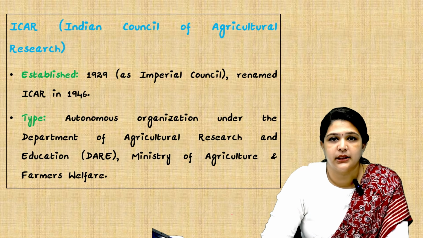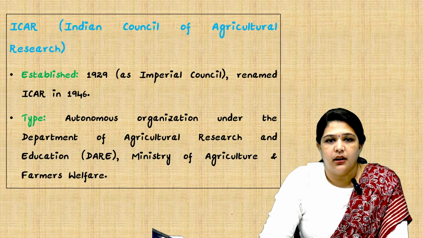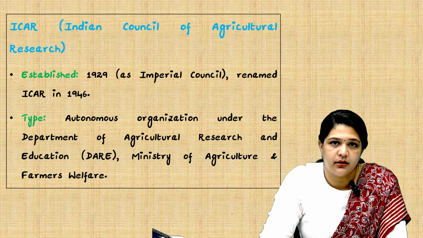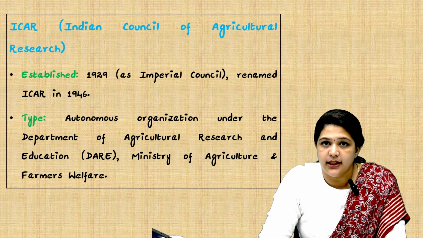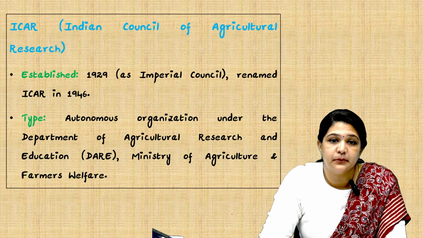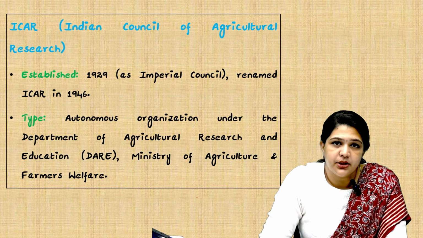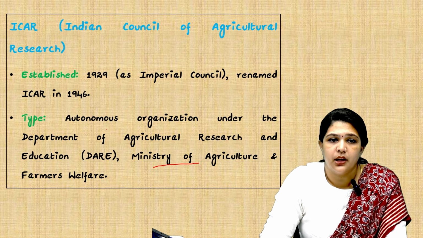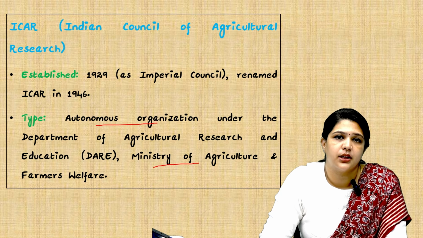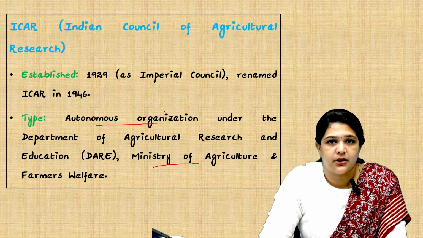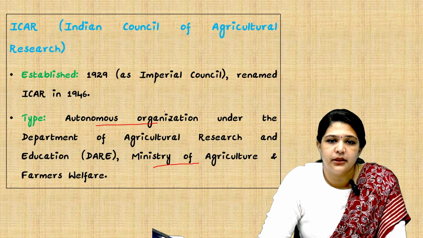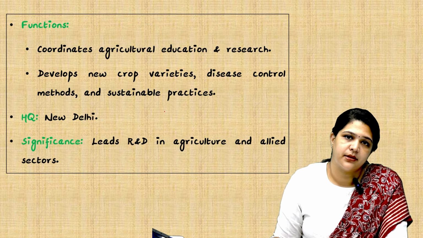It was established in 1929 as the Imperial Council. Then later on it was changed to the Indian Council for Agricultural Research in 1946, and it is an autonomous organization under the Department of Agricultural Research and Education, DARE. So under the Ministry of Agriculture and Farmers Welfare. This ministry is important. Whether it is an autonomous organization or not is important. Whether it is a statutory body, it's a constitutional body. In that case, it's an autonomous organization which is under the Ministry of Agriculture and Farmers Welfare. That is something you should know.